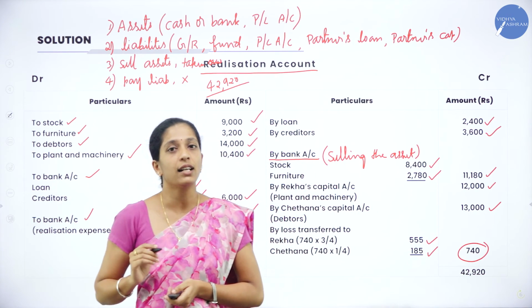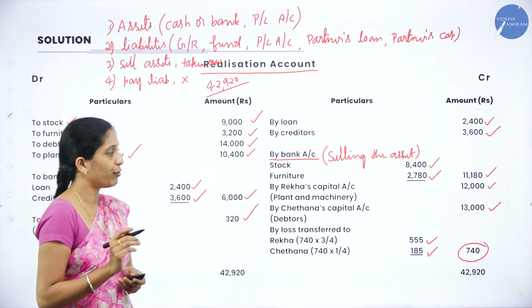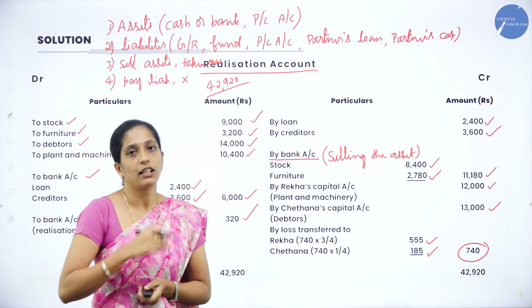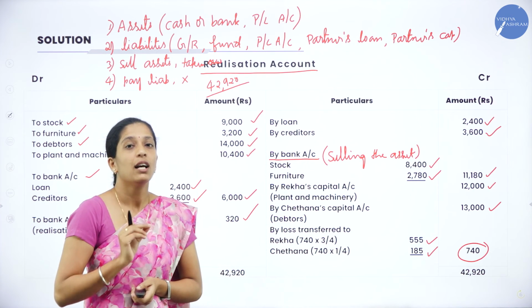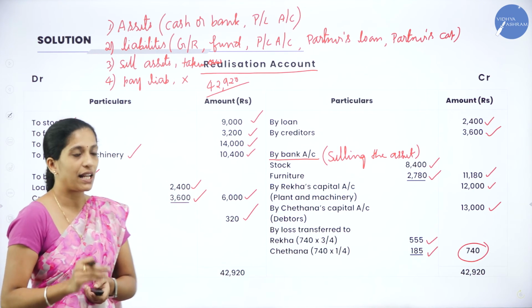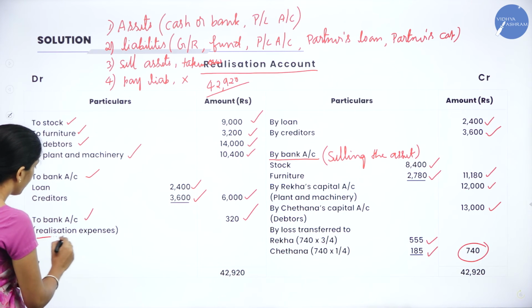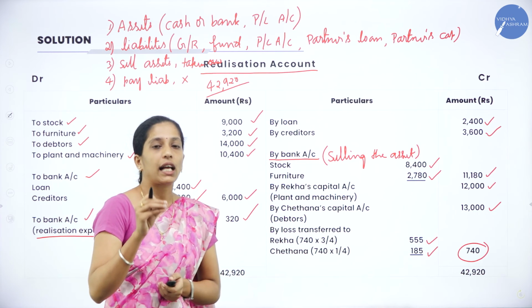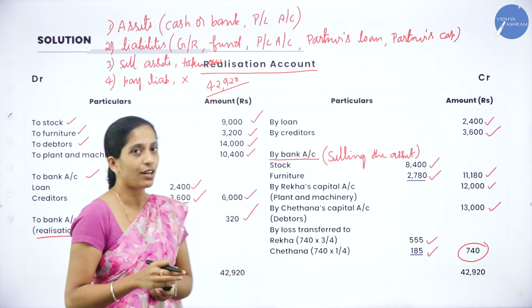Realization expenses. And my dear students, you have to be very careful, because realization account comes again and again in your bank account. So you have to record why this transaction has taken place. If you write it in brackets, it will be very easy to recognize why we have recorded that transaction.